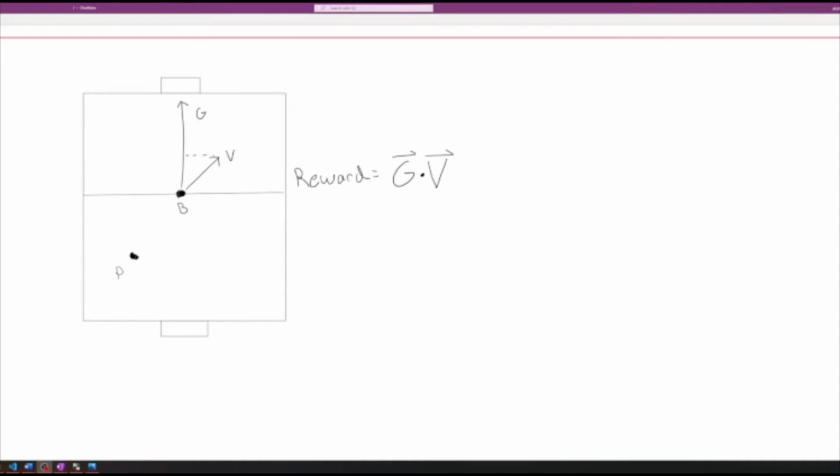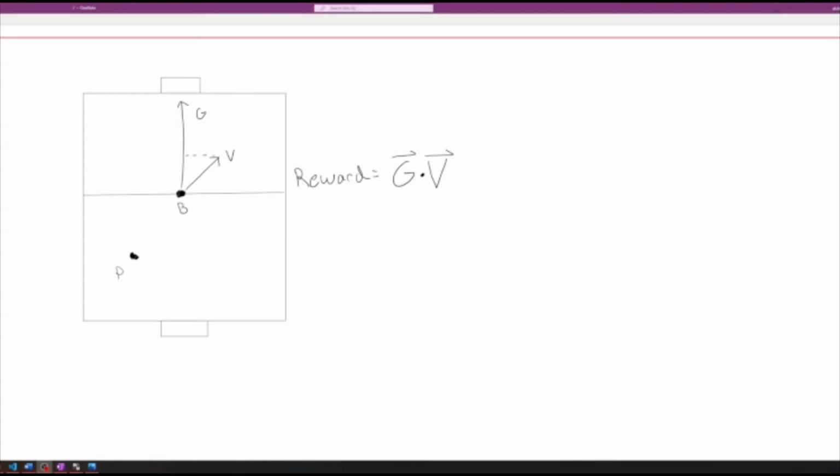So let's move on to the second experiment. We want the model to actually start learning how to play the game. And so the purpose now is to be able to score a goal. So what we've done is change the reward function from the Euclidean distance to the ball to goal velocity. And what that means is that we have a vector g.